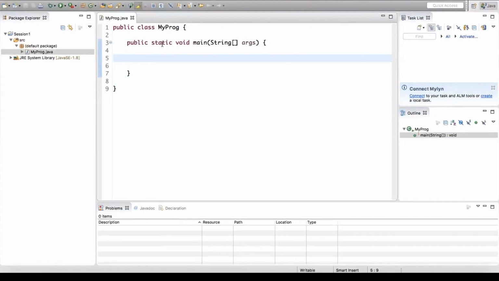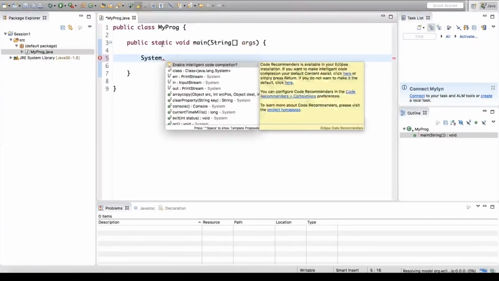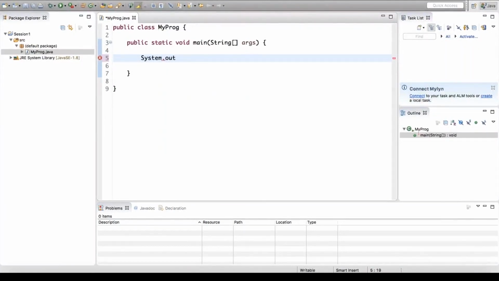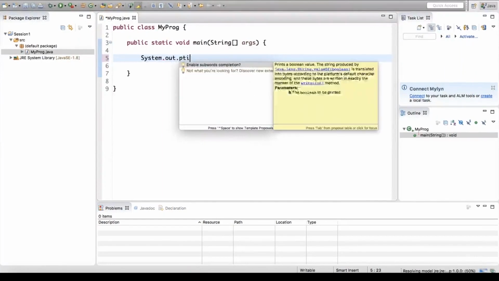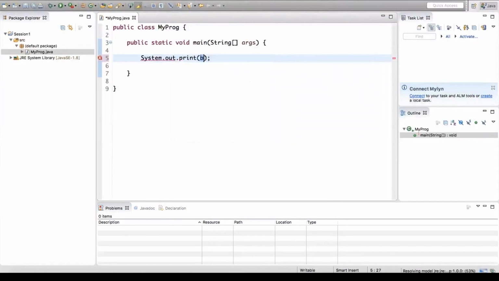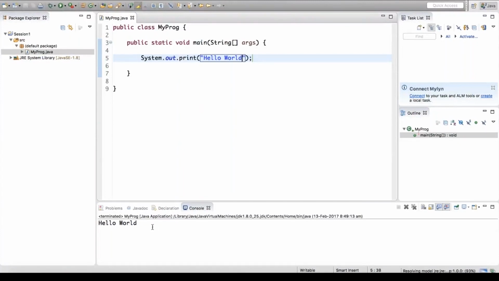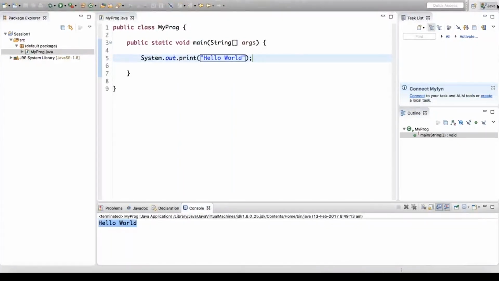For the time being, just say System and a dot. When I say dot, it says enable intelligent code completion. I'll select that, then say out, and then print. So you say print of hello world. You can see this green run button. You run the code, and you get to see the output as hello world. Very basic introduction to Eclipse.